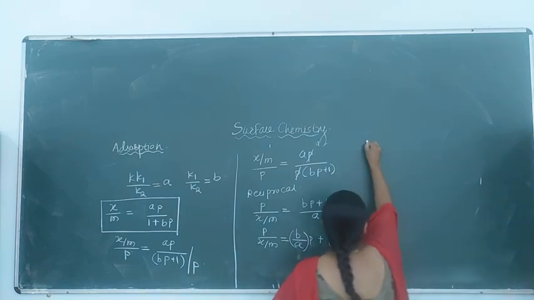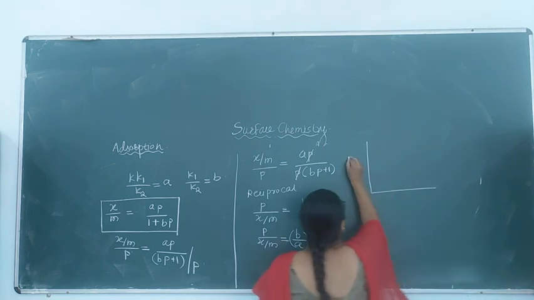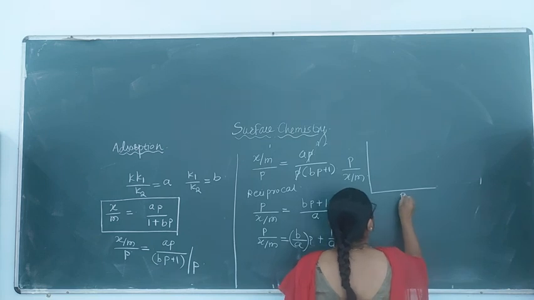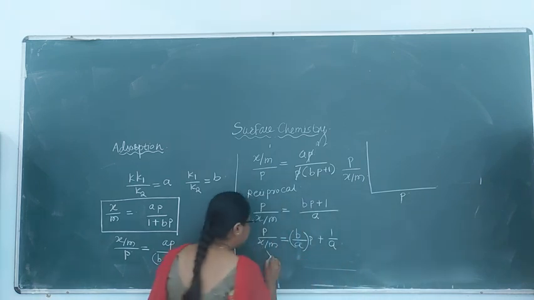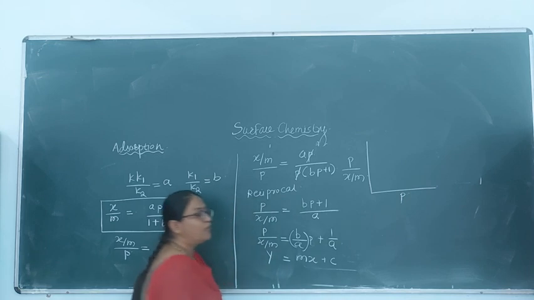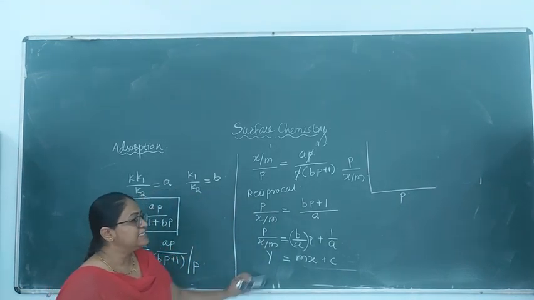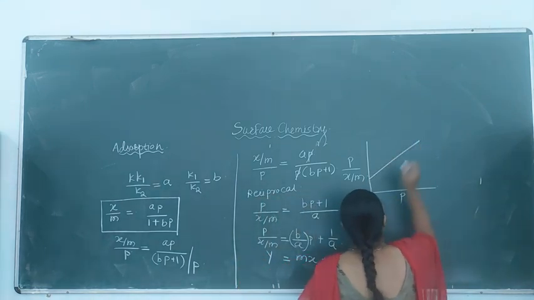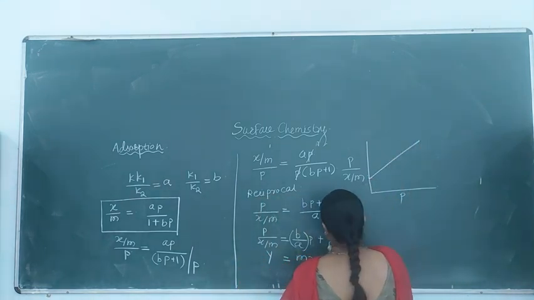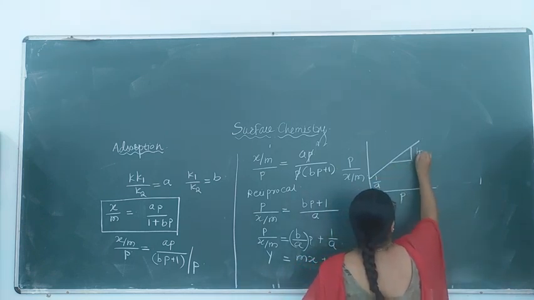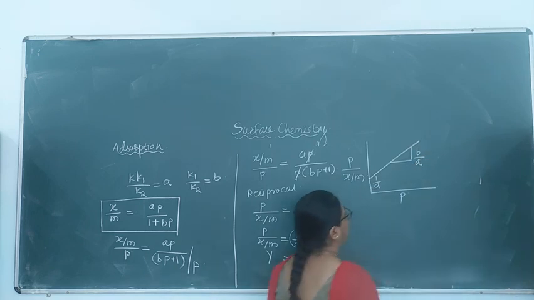Now, if I plot P by x by m on the y-axis and P on the x-axis, obviously this is on the y-axis, this is on the x-axis. So this equation takes the form of a straight line, y is equal to mx plus c. So this is how this straight line will be, and the intercept is nothing but 1 upon a, and the slope is b divided by a.